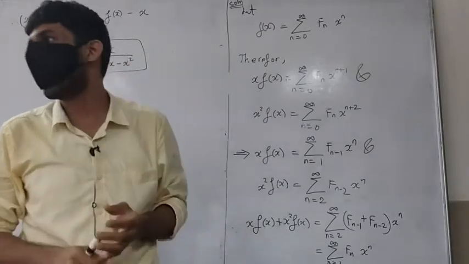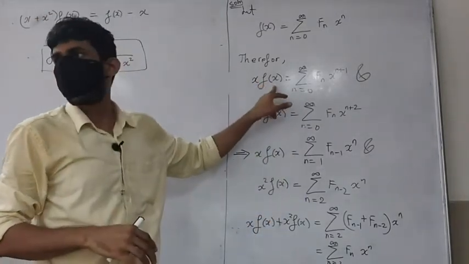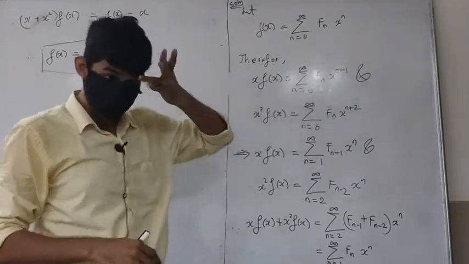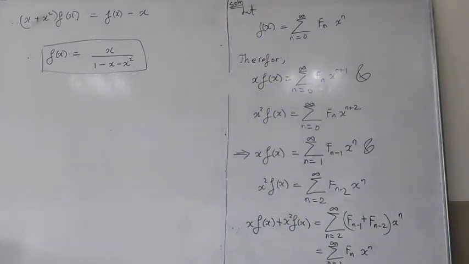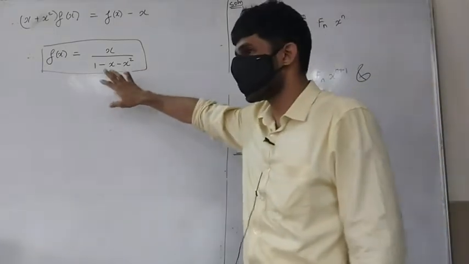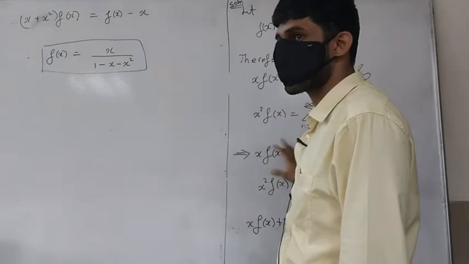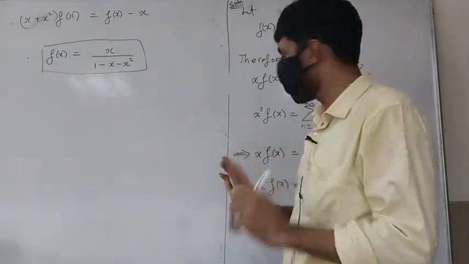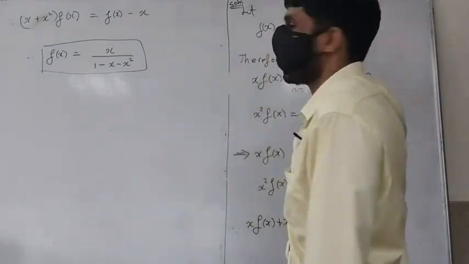When you multiply x to this, it is going to be the same as that. That is quite easy to establish in power series, and in fact they will have the same radius of convergence. Once you start with some radius of convergence, when you multiply x's and x squares to it, the radius of convergence doesn't change. So analyticity will be preserved throughout.